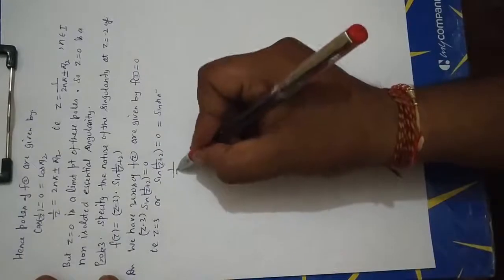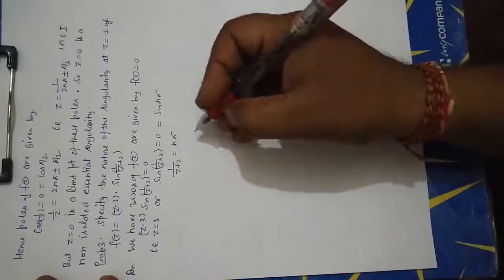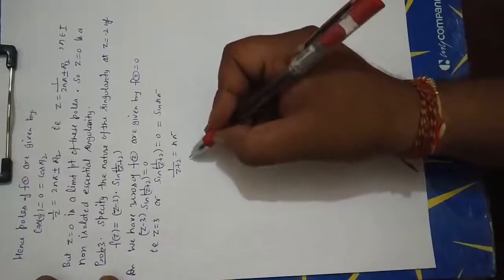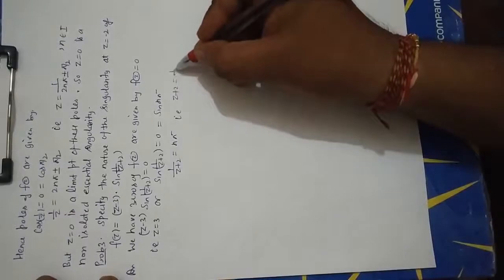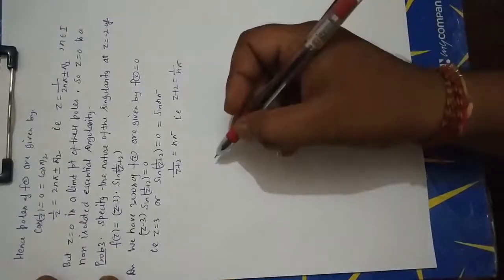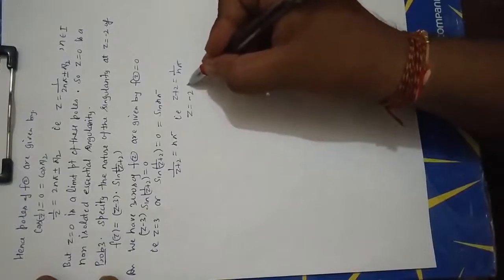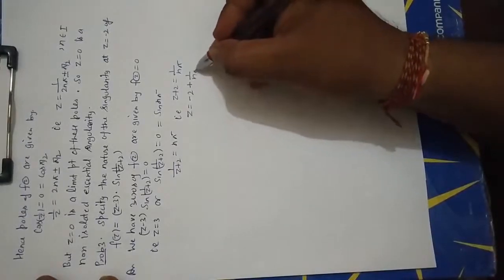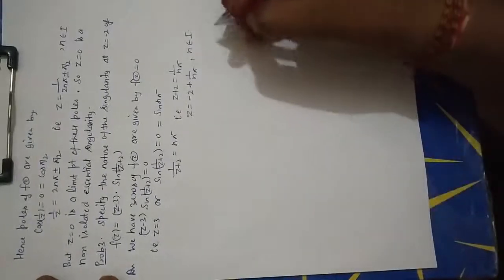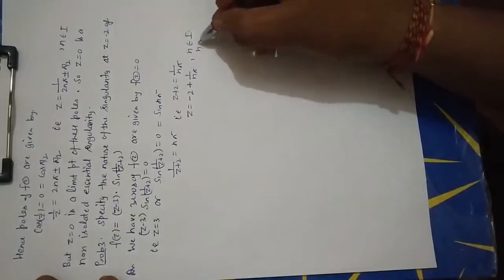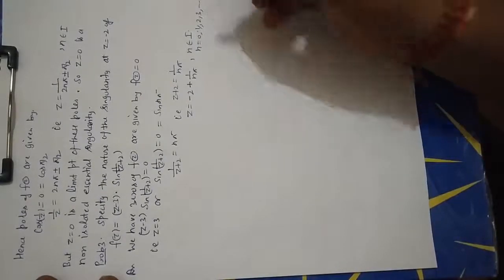That is 1 upon (z plus 2) equal to n pi. That is z plus 2 equal to 1 upon n pi. Now z is equal to minus 2 plus 1 upon n pi, where n belongs to I. That is n is equal to 0, 1, 2, 3, and so on.